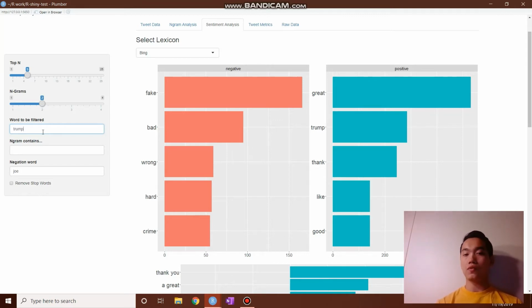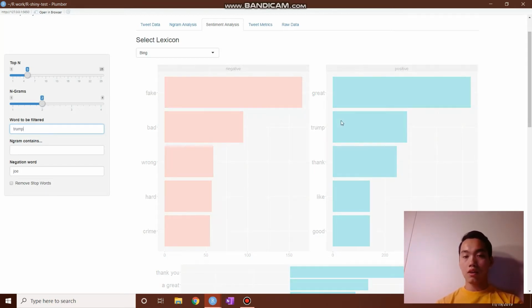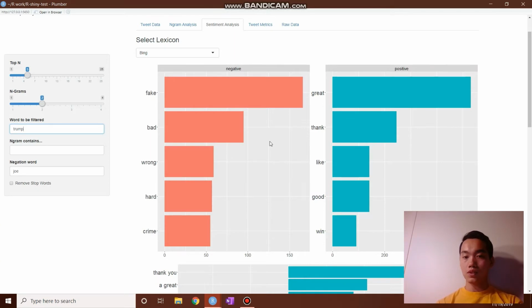So we can also filter the sentiment analysis right here, so it removes Trump from the sentiment analysis. So now we have a more representative sample of the most positive words.